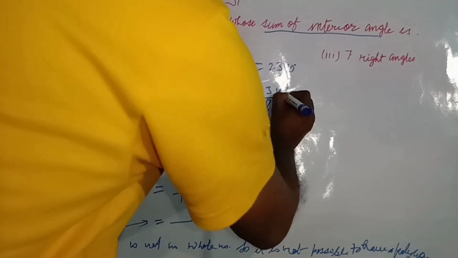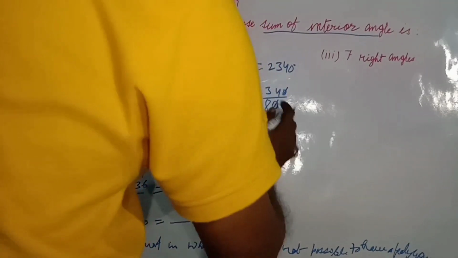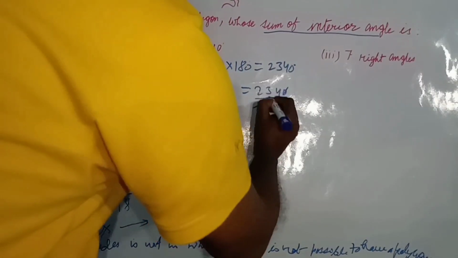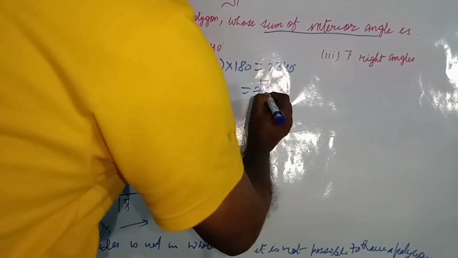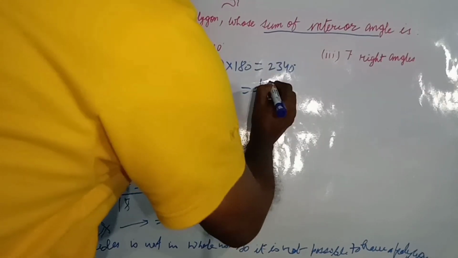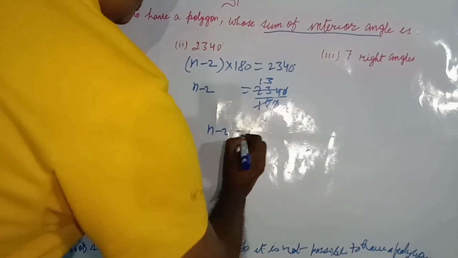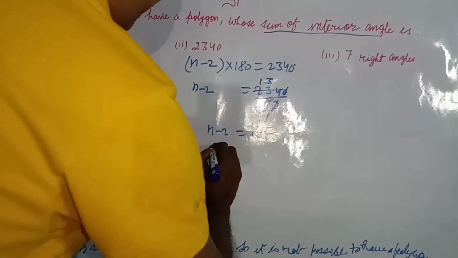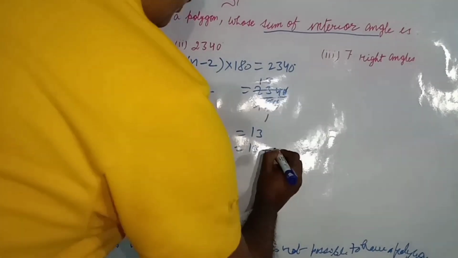Now we will cut this, and see this one. 18 ones are 18. Where is left 5, then 54, then 18 threes are 54. Now n minus 2 equals 13, then n equals 13. Here is minus 2, then here will be plus 2.